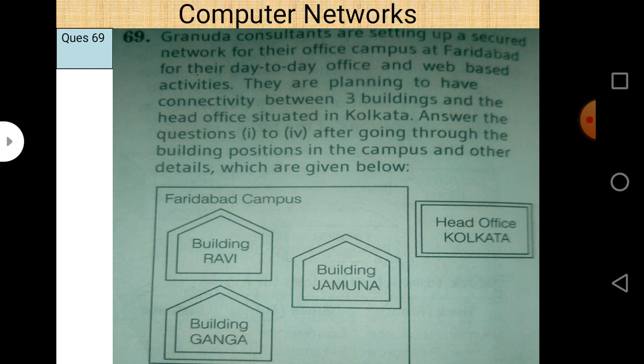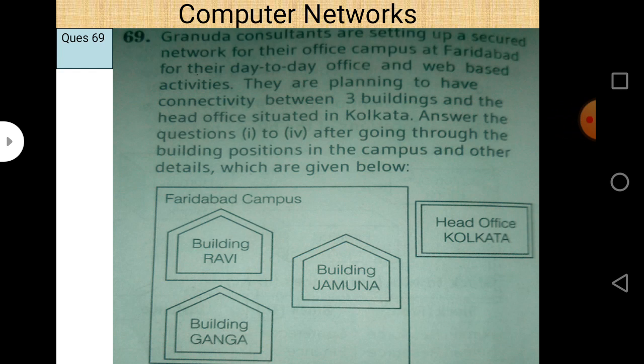So the question is, Grandeur consultants are setting up a secure network for their office campus at Faridabad for their day-to-day office and web-based activities. They are planning to have connectivity between three buildings and have a head office situated in Kolkata. Answer questions 1 to 4 after going through the building positions in the campus and other details which are given below. So you can easily see that there are two campuses of Grandeur consultancy company,